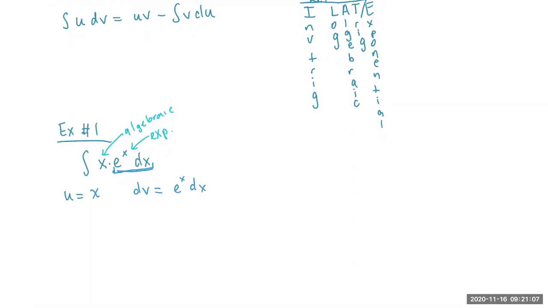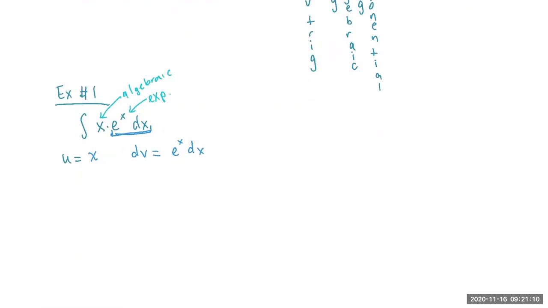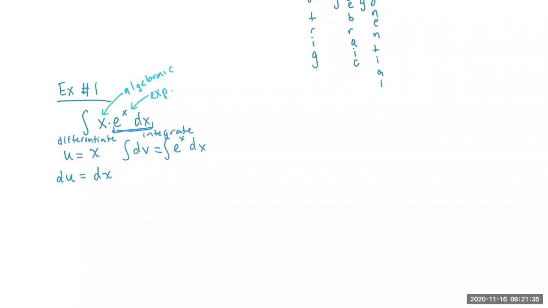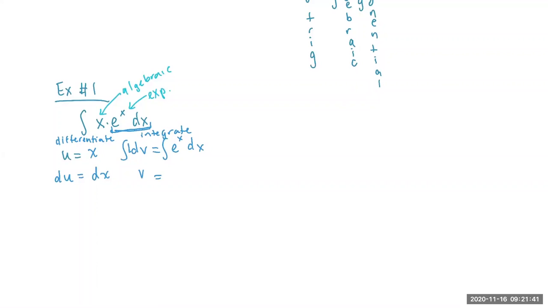Okay, and so we're going to do two things again simultaneously. On the left, you are going to differentiate, which is take the derivative. And on the right, you are going to integrate. So if I took the derivative, we're going to do it the same way as we did with u substitution. du is equal to dx. On the right-hand side, with those differentials, dv and dx, what we're going to do is integrate. The integral of dv is just, there's a 1 here, so it's just v equals, and then you get the antiderivative of e to the x, which is just itself, e to the x.